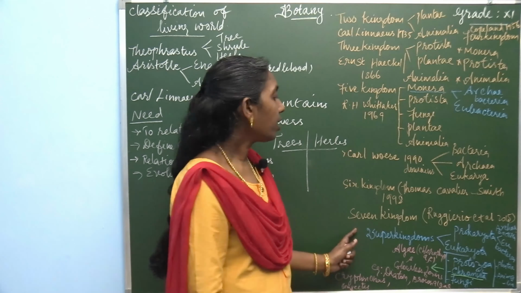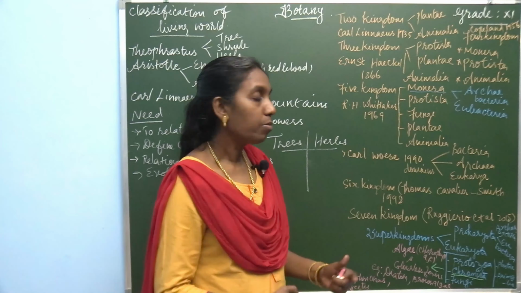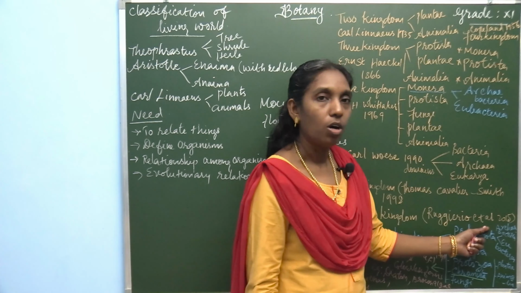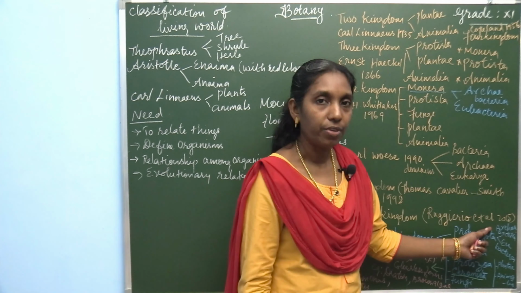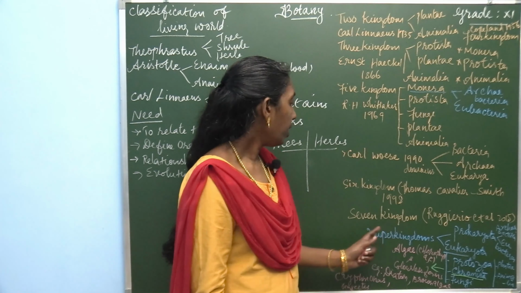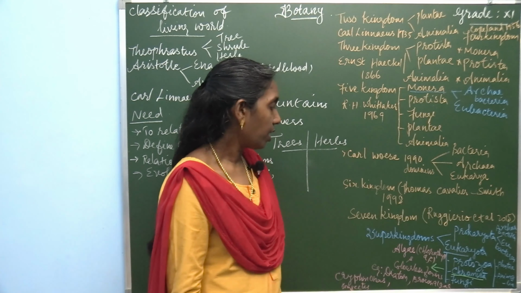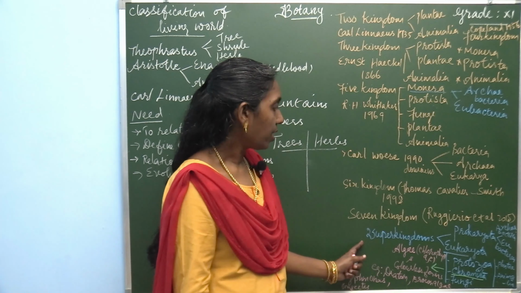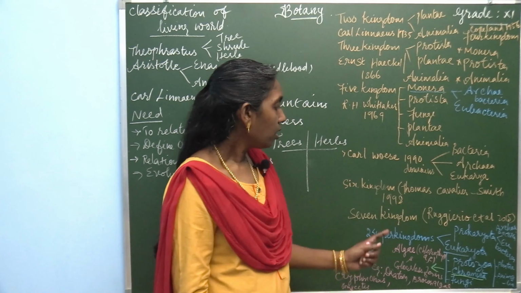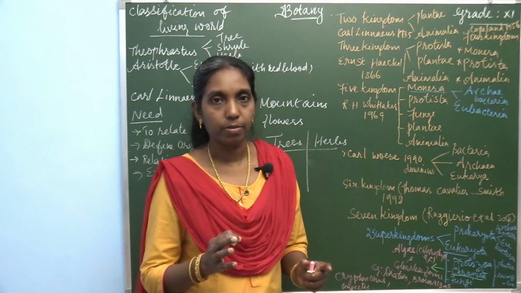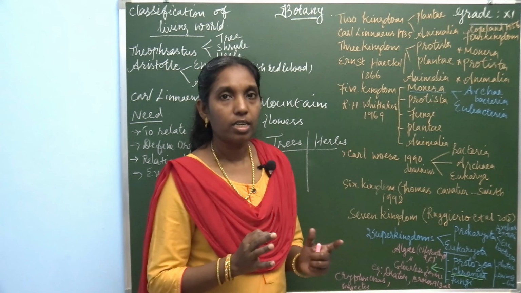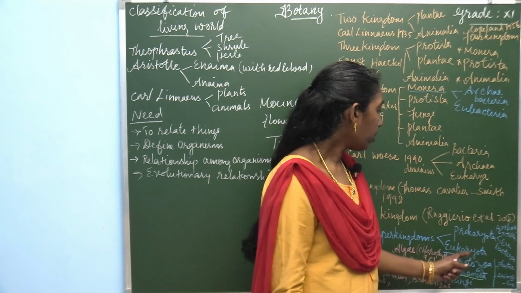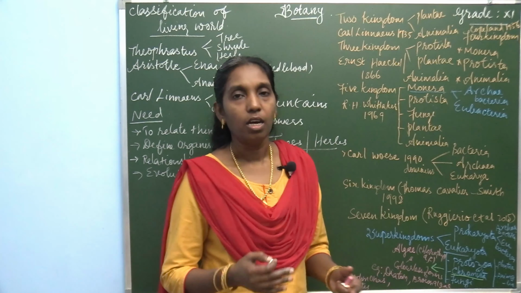Then the seven kingdom classification was proposed by Ruggiero et al. in the year 2015. In the seven kingdom classification, there are two super kingdoms. All the organisms are grouped under two super kingdoms. They are Prokaryota and Eukaryota.